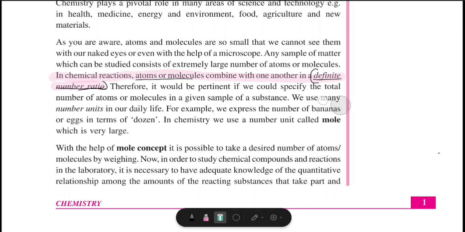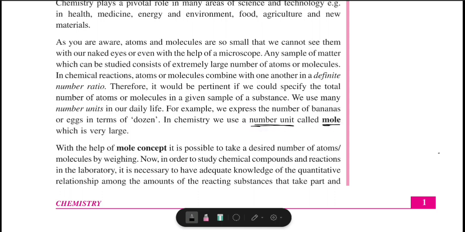Now let's understand what mole is. Okay, so now again let's go back to what we understood before. We understood that atoms and molecules are very tiny, and in matter there may be millions of atoms. It depends on the matter, right? So to specify the total number of atoms, to express them, to calculate them, we need something known as mole.